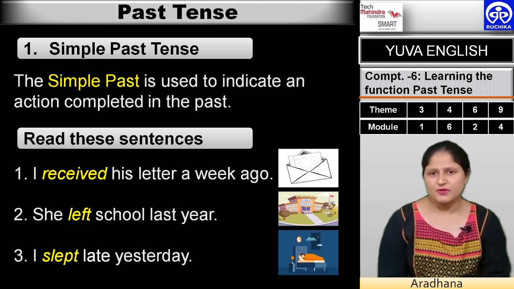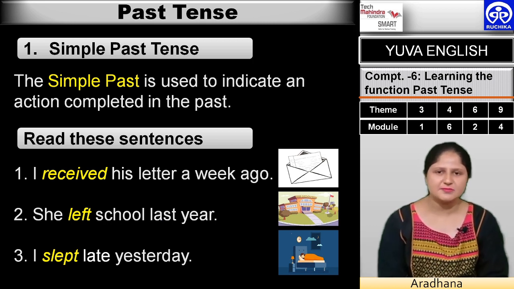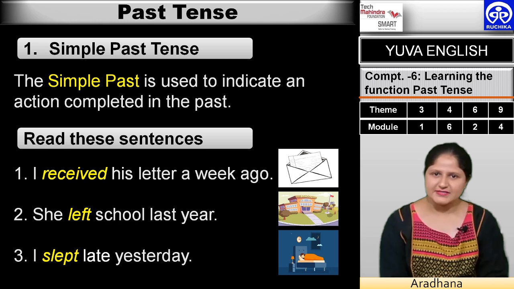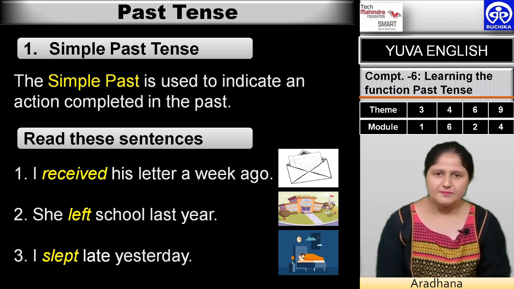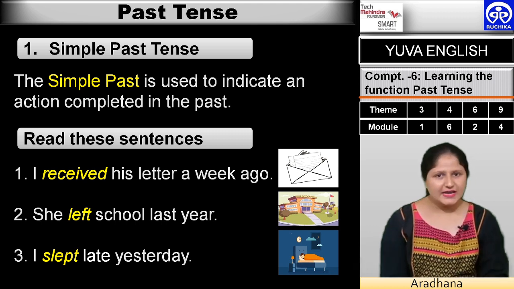The first form when you talk about past is whatever action has been completed. So we will learn about simple past now. What does it say? It is used to indicate an action completed in the past. To understand it more, read these sentences. The first sentence is, "I received his letter a week ago." Again, let us identify the verb, which is receive. Receive is the present form of the verb and ed has been attached. That means it has been completed.